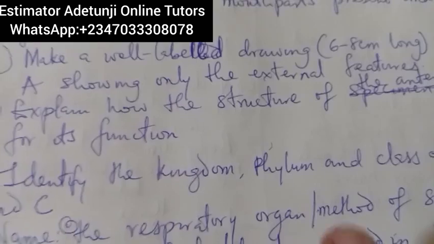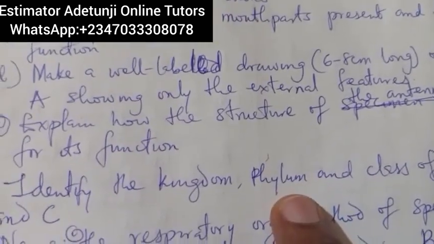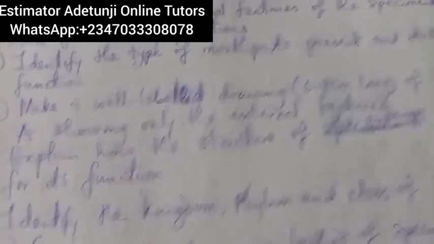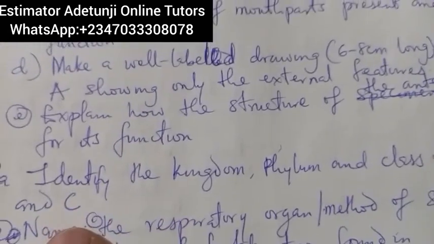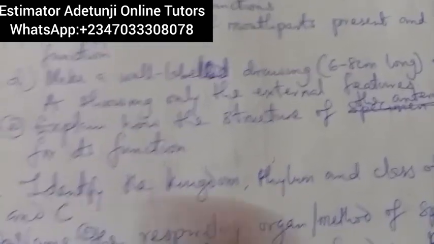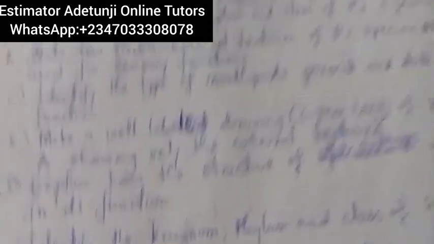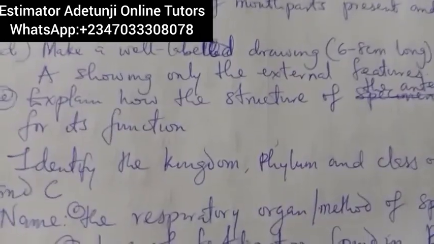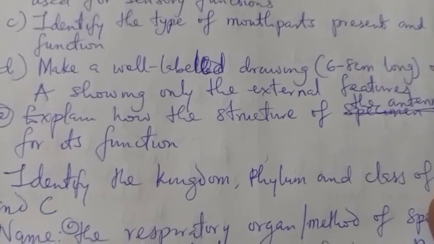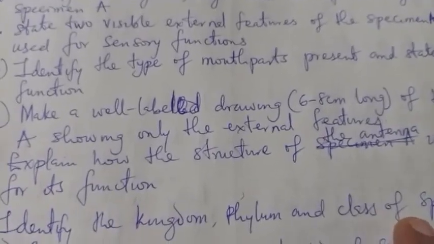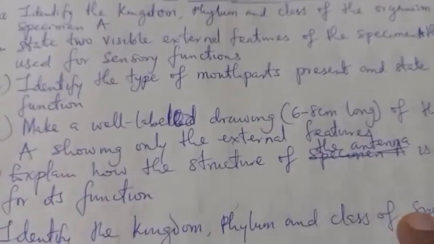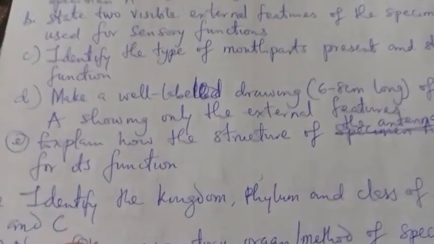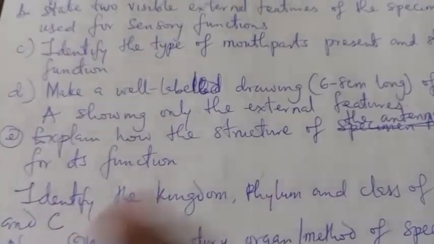For spider, the phylum is Arthropoda. For specimen C, which is toad, the phylum is Chordata. That is Chordata. And when you talk about the class of spider, it is Arachnida. This class of spider is Arachnida, while the class of frog, the class of toad, is Amphibia.